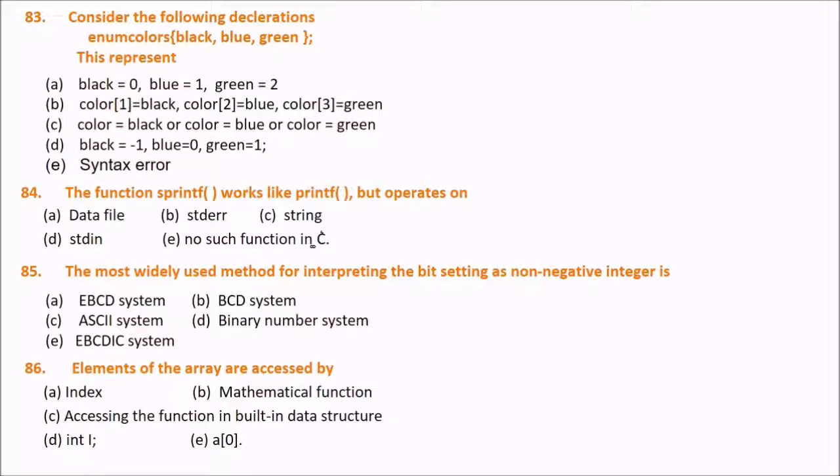Now the next question is, consider the following declarations. Enum is an enumeration and the name is colors: black, blue, green. So values 0, 1, 2 will be assigned. The answer is, of course, black is 0, blue is 1 and green is 2.